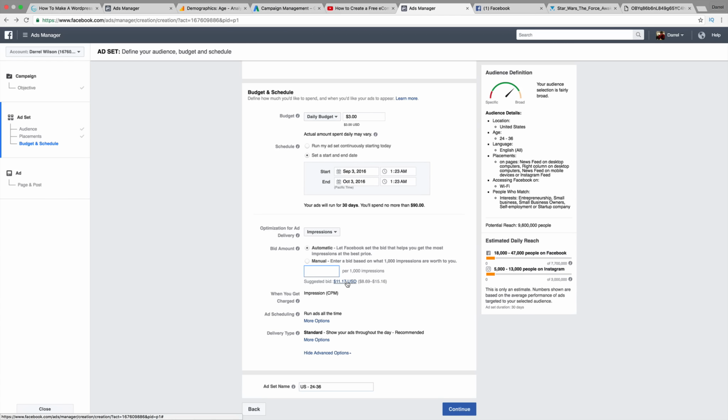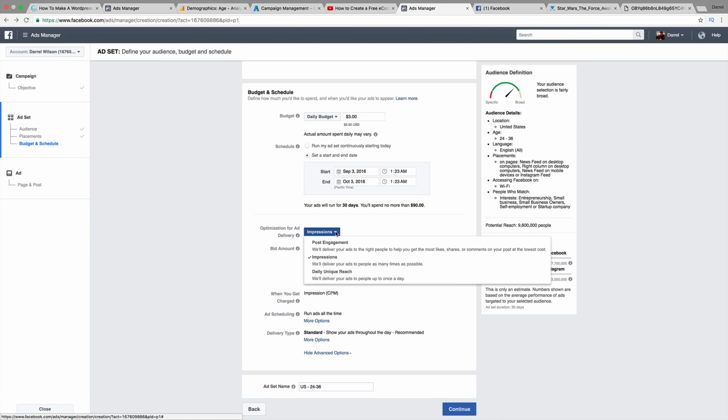Now it could be more or it could be less depending on your relevance score. If you have a high quality ad, Facebook will kind of reward you by saying, okay, we'll give you a lower cost because we believe that your ad is relevant, it looks good, you followed the guidelines, so maybe we'll just charge you $8. But if your ad is terrible, for example, if you are a shoe store and you're advertising web hosting, you might have a very expensive ad because it's not relevant. People are going to get upset, and Facebook's going to get mad at you because they're saying, look, you're ruining our search engine. You're ruining our ads. So we're going to charge you as much as possible because we think that you're violating our terms.